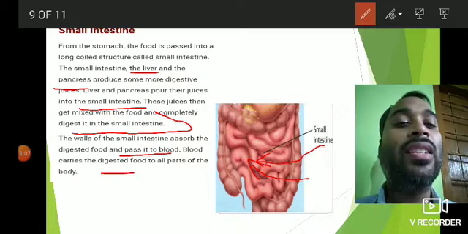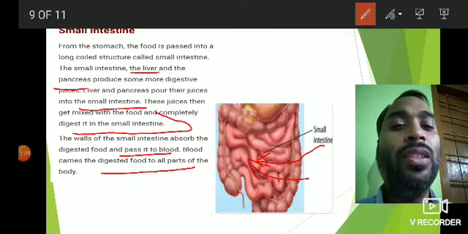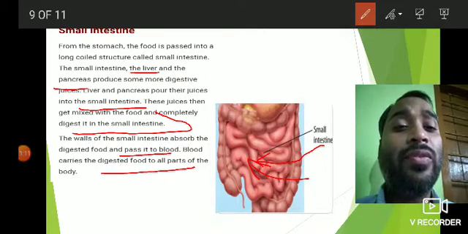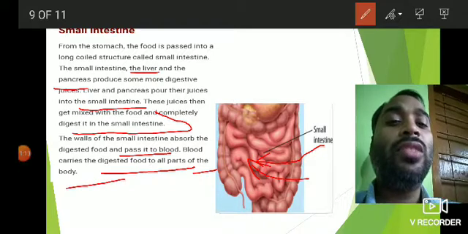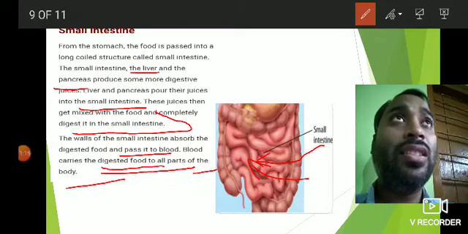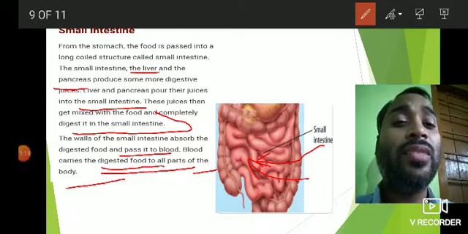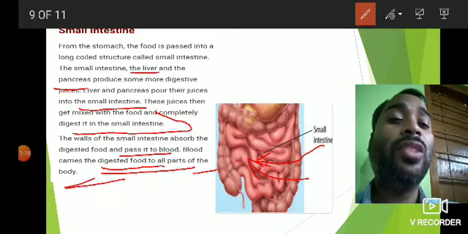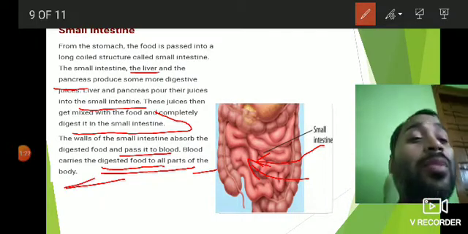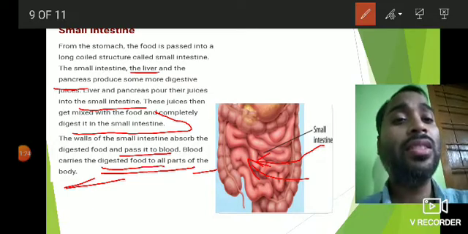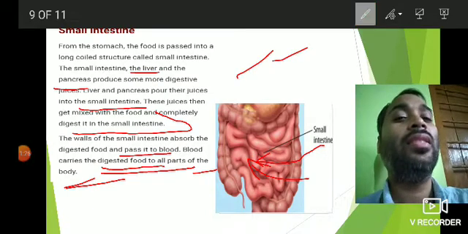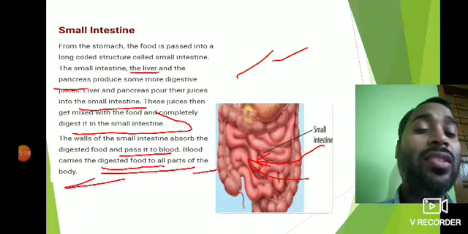The walls of the small intestine absorb the digested food and pass it to the blood, and blood carries the digested nutrients from the food to all parts of the body. So the essential nutrients which are released from the digested food are taken to all parts of the body with the help of blood from the small intestine. So this is about the small intestine. Now let's see what happens to the undigested food.